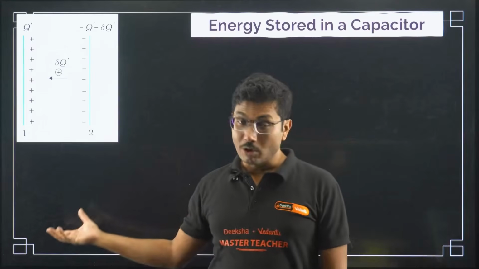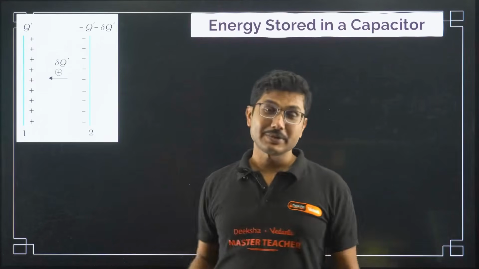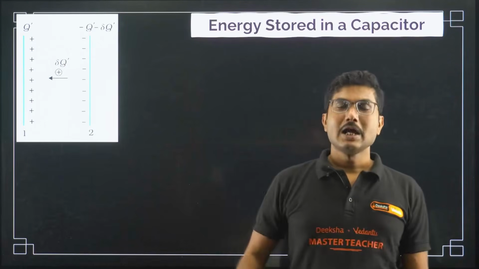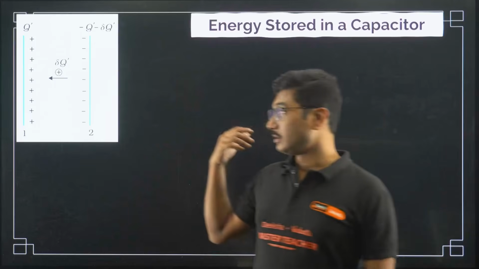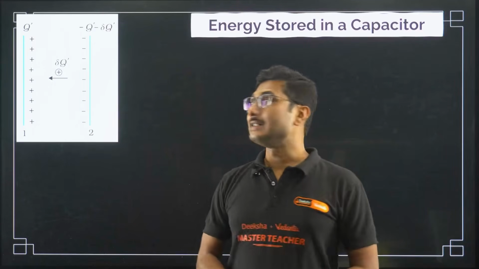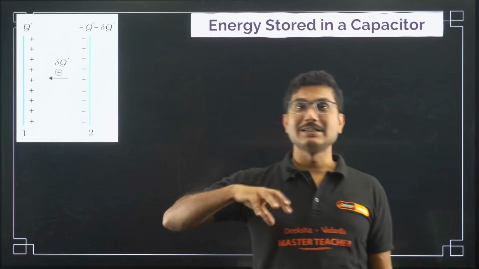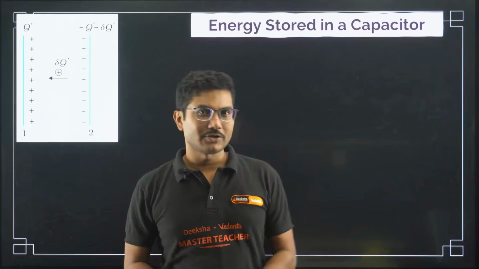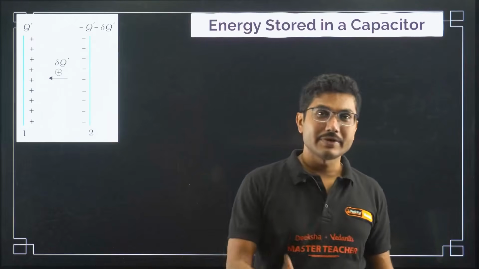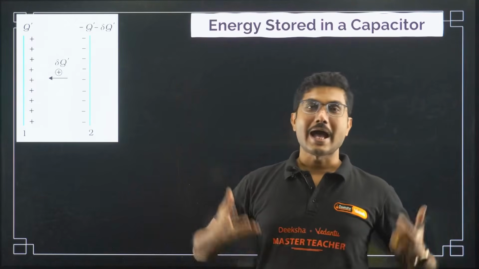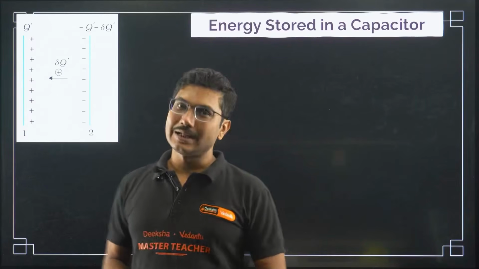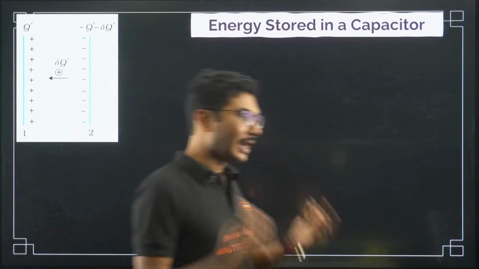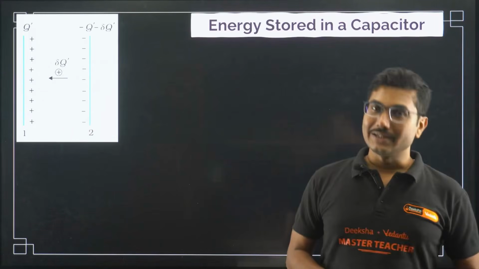The battery, or whatever component you have used to charge the capacitor, is doing some work to charge it. That work done while charging the capacitor is stored in the form of energy. The basic definition of energy: whenever you do some work in a conservative field, that work gets stored and you get some energy. So energy stored in a capacitor is basically the energy that you supplied while charging it.